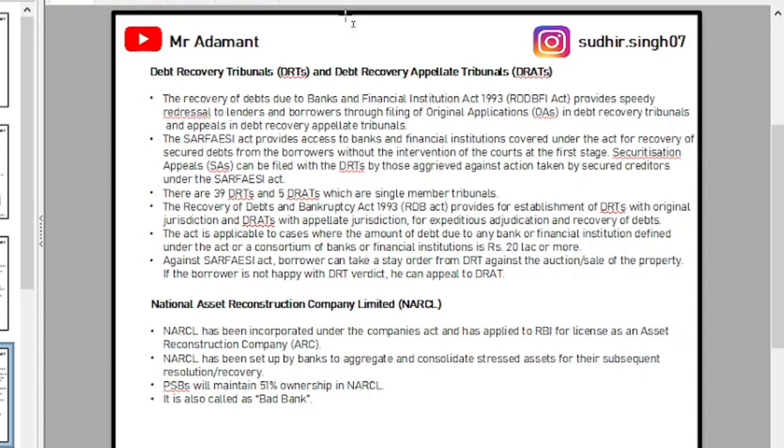In NARCL, PSBs will maintain a minimum of 51% ownership, and the other ownership will be held by public lenders. NARCL is also called the bad bank.